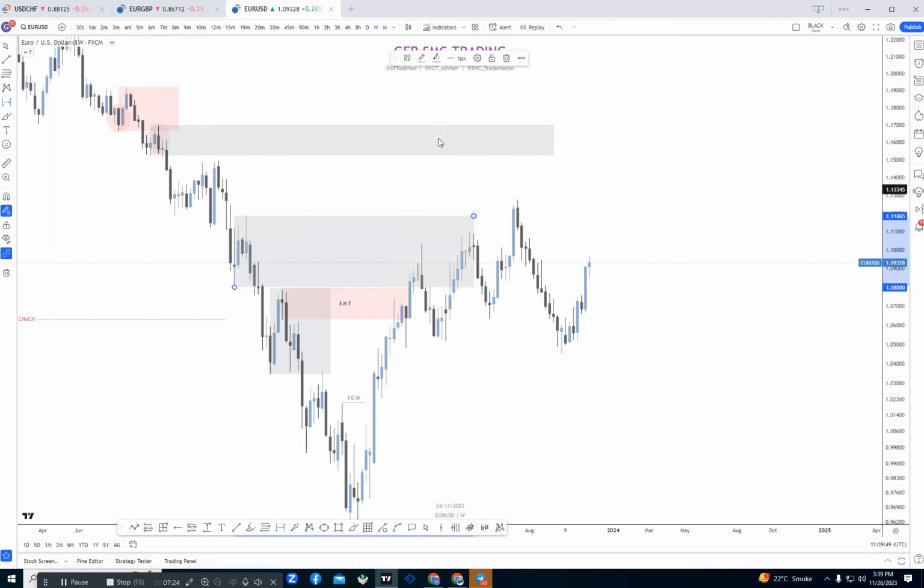The next order flow was here at that area. This was our decisional order flow, or decisional order block. But it successfully failed. Why?